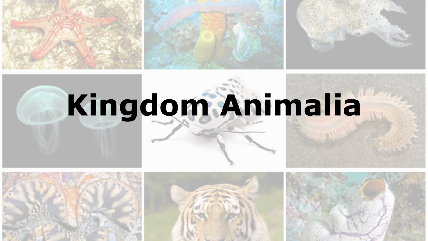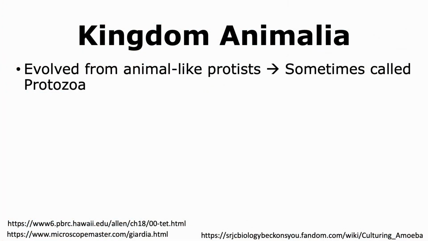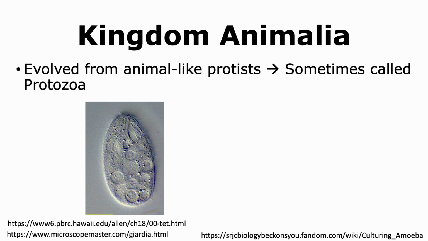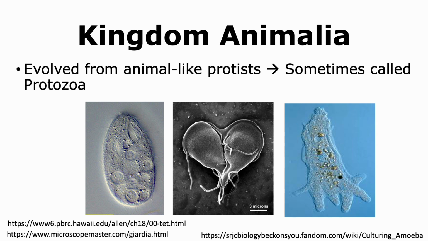In this talk, we're going to learn about the general features of kingdom Animalia. The organisms that belong to the kingdom Animalia evolved from animal-like protists that are also called protozoa. These include ciliates like Paramecium, flagellates like Giardia, and protists that have pseudopodia like amoeba.